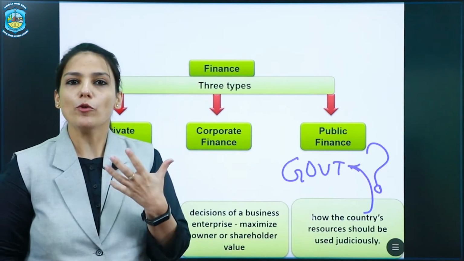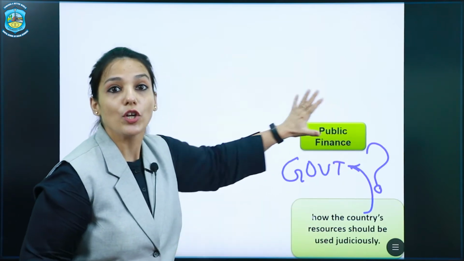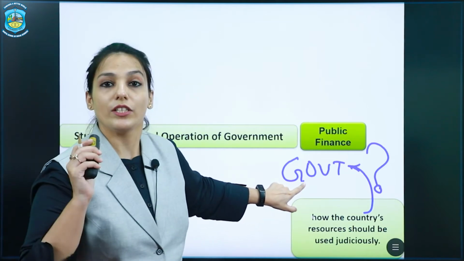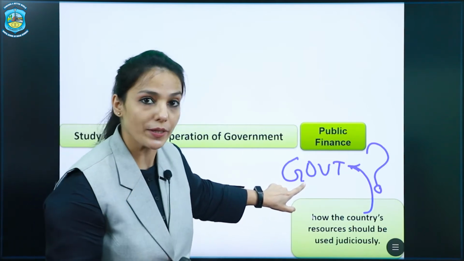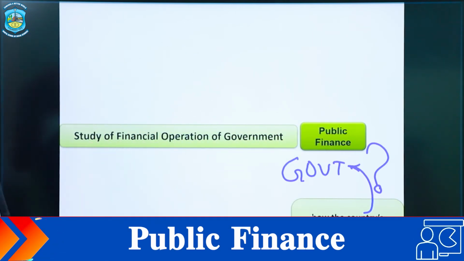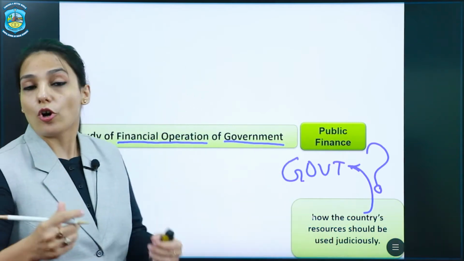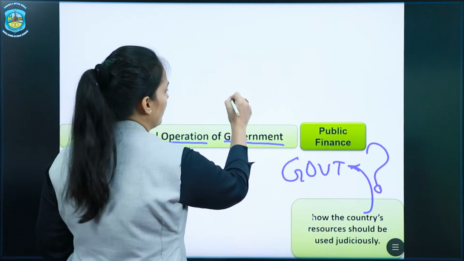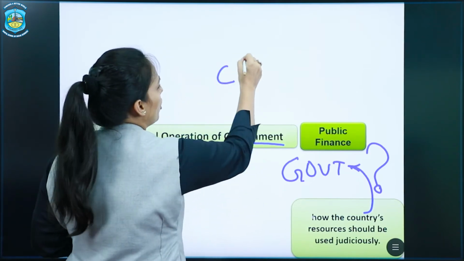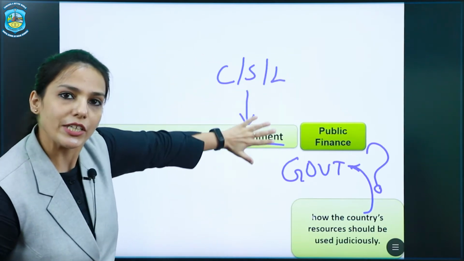So when we study public finance, we are just focusing our attention on this part. We are not concerned with the other two. Okay, and the study of the resources that are used by the government is called public finance. It is the study of financial operations of the government. When we talk about government, this government includes the central government, the state government and the local government. All types and levels are included here.